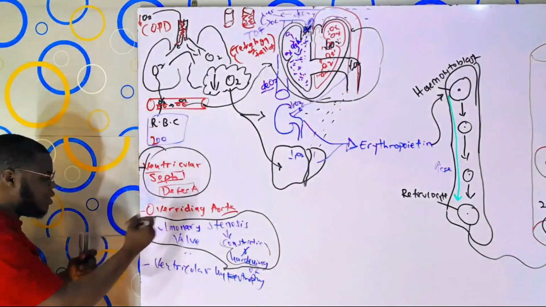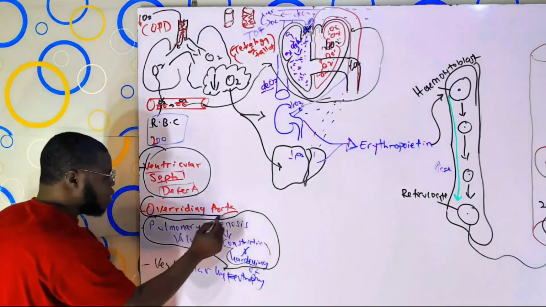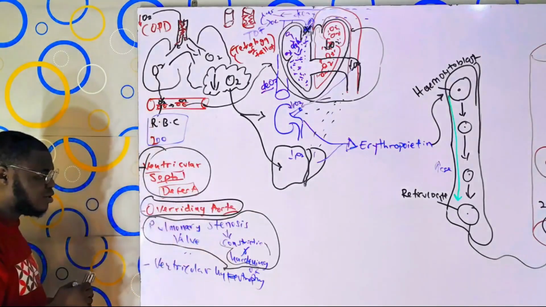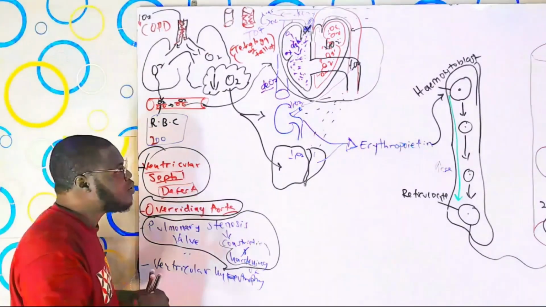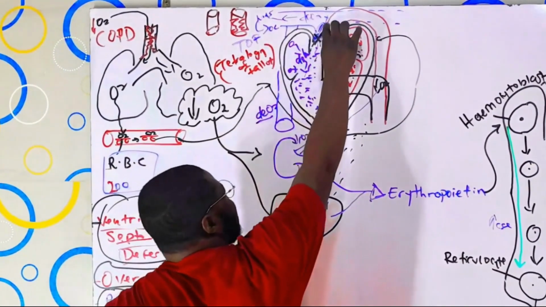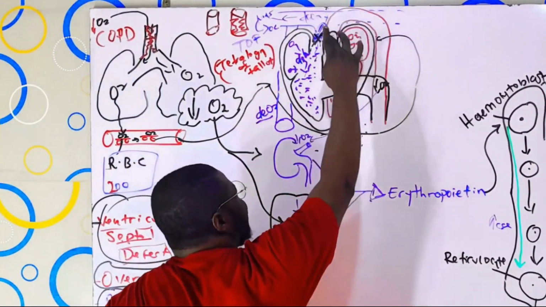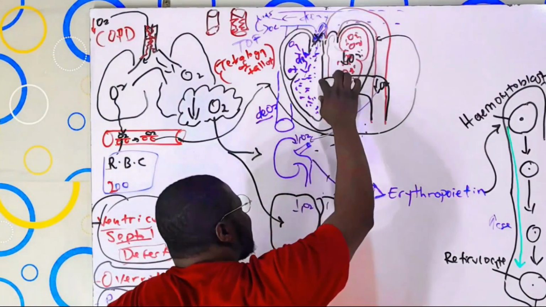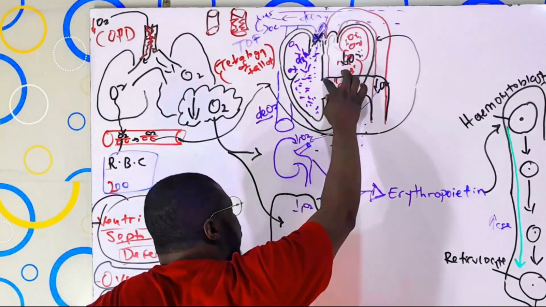Another thing we have here is overriding aorta, or overriding of the aorta. What is happening there is just the attachment of this aorta right here. Instead of it being attached to this left side of the heart, it is attached directly over this hole.